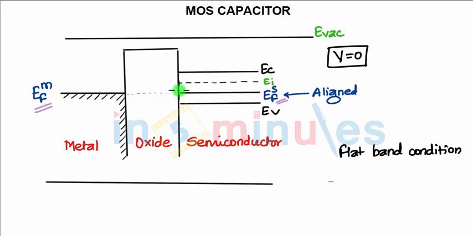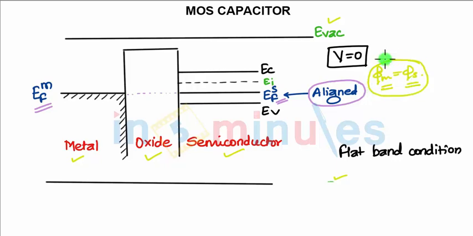This is just for the representation, and it is aligned over here. Again, metal, oxide, semiconductor, you have the valence band, and the energy of the vacuum, with respect to which we are measuring, and phi m equals phi s, that is, metal work function and semiconductor work function are both the same.